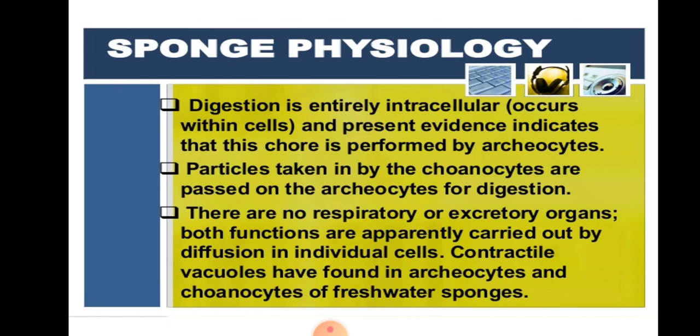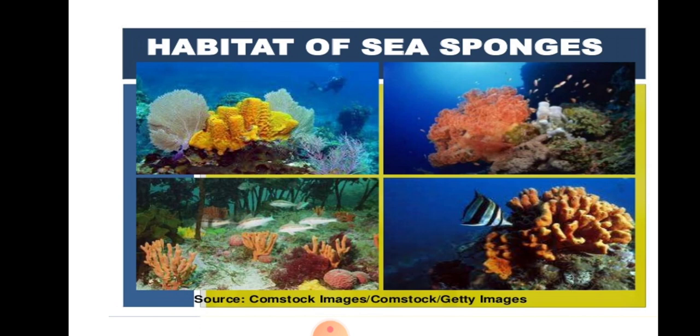So there are many physiological parts. The digestion is entirely intracellular in nature, and particles taken by choanocytes are passed on to the archaeocytes after the digestion. Then respiration and excretion are carried out by diffusion in the individual cells. Then the habitat of sea sponges. There are many different varieties of sponges found in the sea, and they are very colorful animals, and this helps color the sea floor.